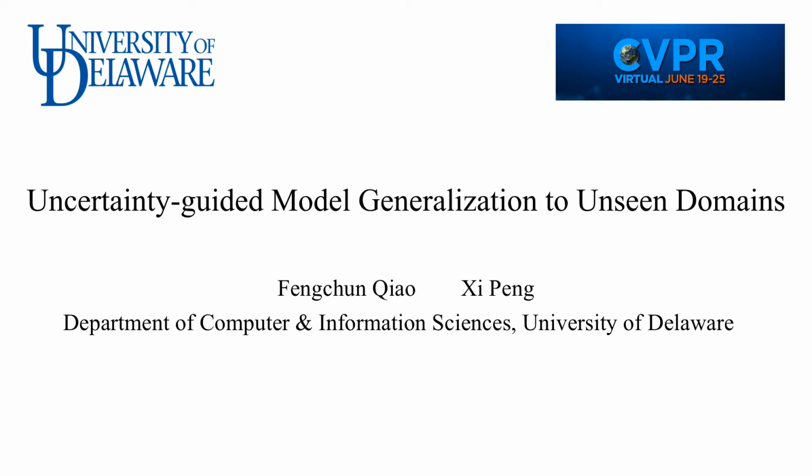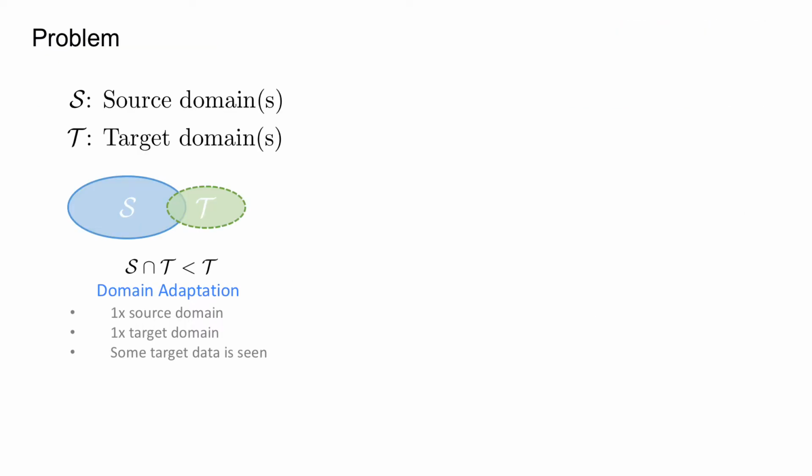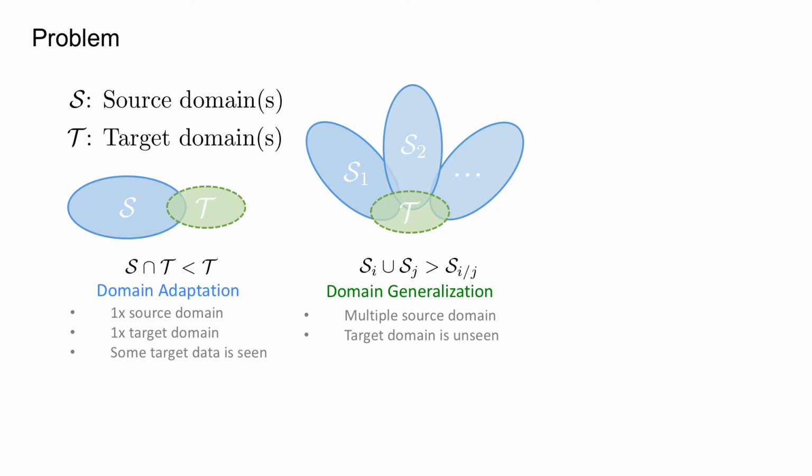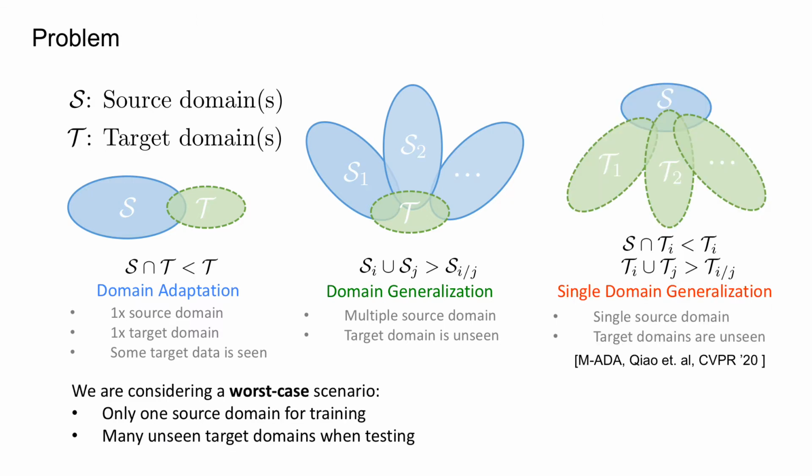This is a recording video for our paper Uncertainty Guided Model Generalization to Unseen Domains. Domain adaptation is a well-studied problem where we have one source domain, one target domain, and some target data is available during training. Different from domain adaptation, in domain generalization, the target domain is unseen, but we have multiple source domains. Here, we consider a worst-case scenario. What if we only have one source domain, but expect the model can generalize well to many unseen target domains? The problem is called single-domain generalization.